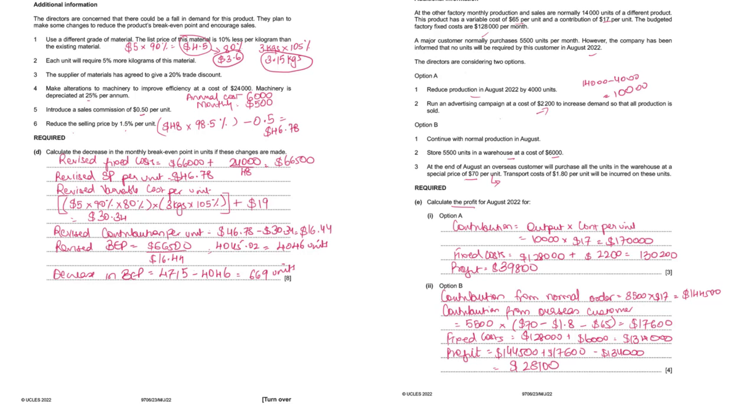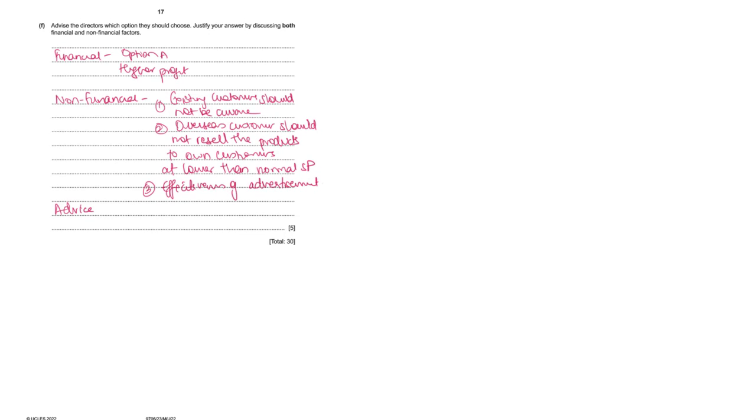Or you could also say that option A is better, if you want to write that advice, and just say that since profit is higher with option A, it is better to go for option A. So you have that approach also. You've discussed the non-financial factors. At the end, you can give your judgment based on the financial factor. That's also fine. In both cases, you will be marked. So this completes paper number 23 also.